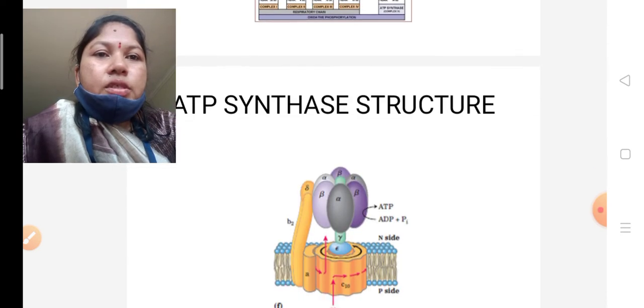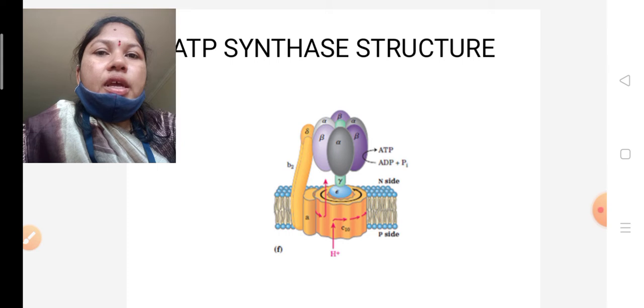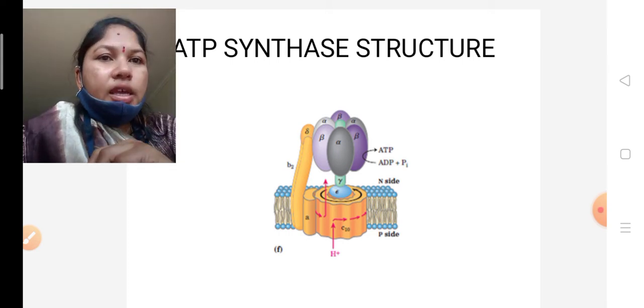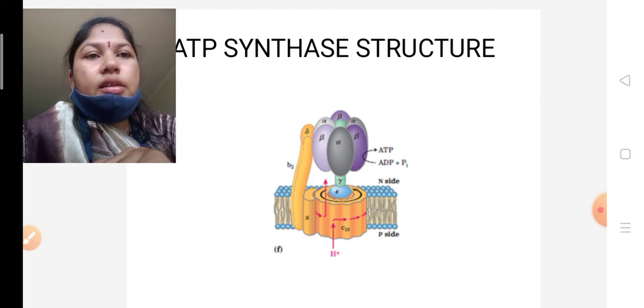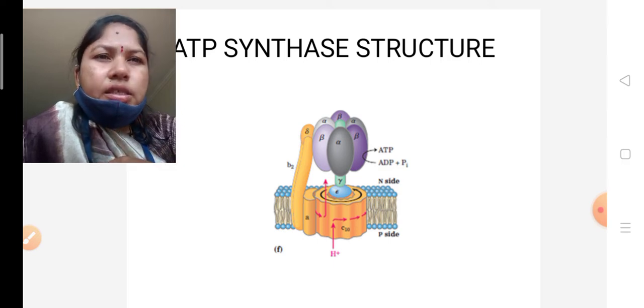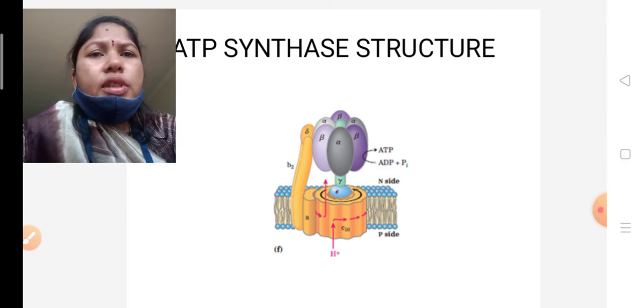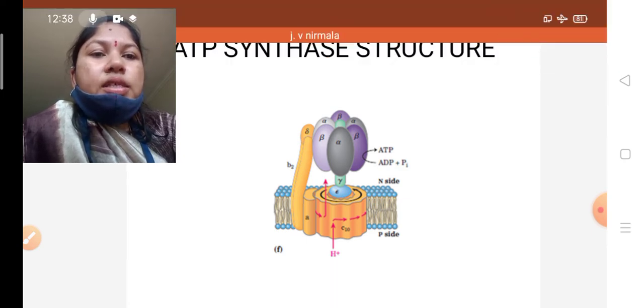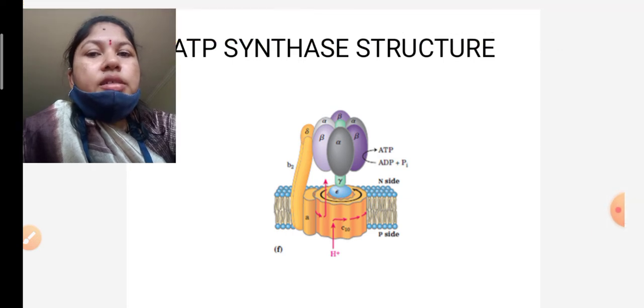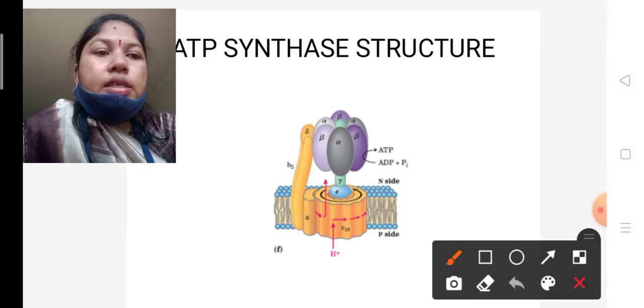Okay, see this is the ATP synthase structure. It is otherwise called coupling factor. The ATP synthase complex has two parts. One is the F1 part and the second one is the F0 part.